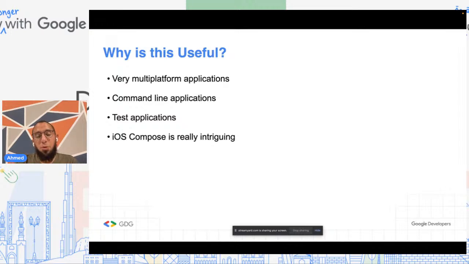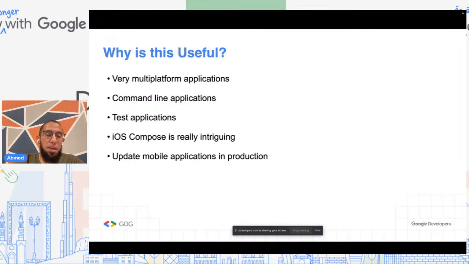Another thing is that iOS Compose is very intriguing. While I would not actually ship it to production because it's far too Androidy and it renders on iOS using Skia rather than natively, it's really intriguing that it works, and it's an interesting thing to keep an eye on. Though I would probably expect a lot of applications and companies using KMP to manually implement UIs in iOS to get a more native experience.